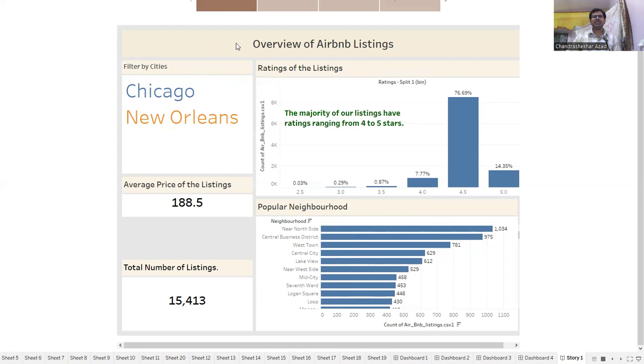First of all, the first slide is about the overview of the Airbnb listings. Here two cities, Chicago and New Orleans, are present.